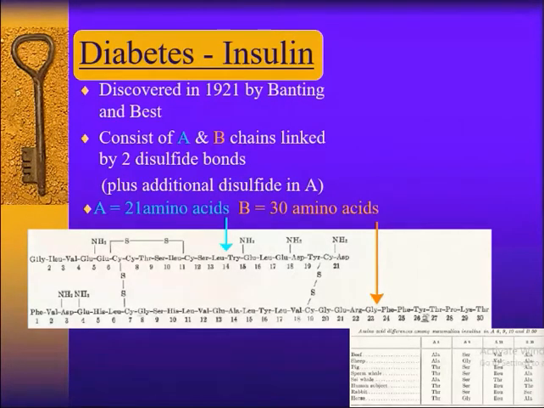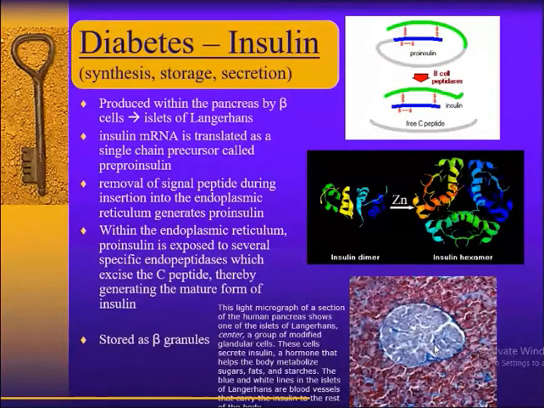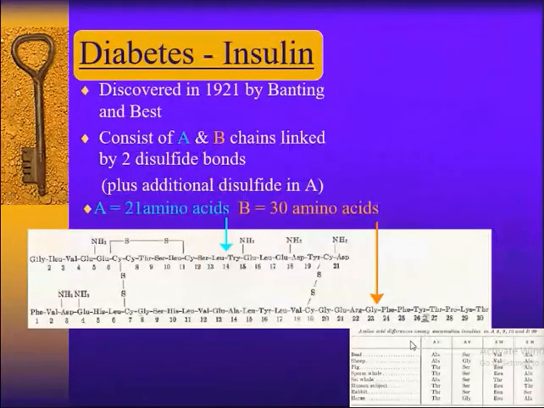This glycine can be replaced by alanine in the A8 position, and also in the A9 position, A10 position, and B30 position.